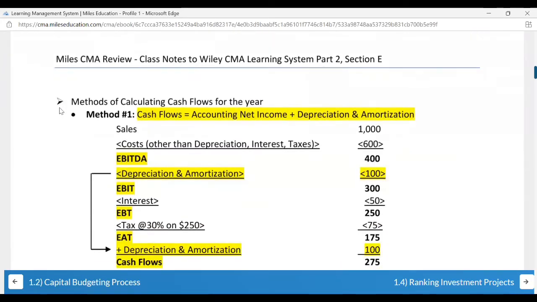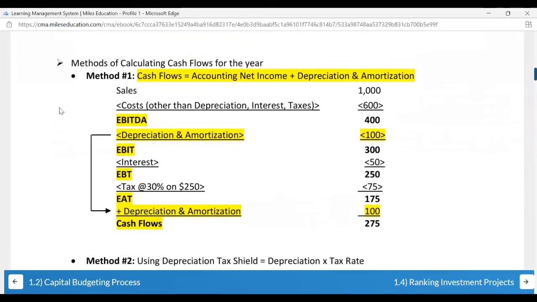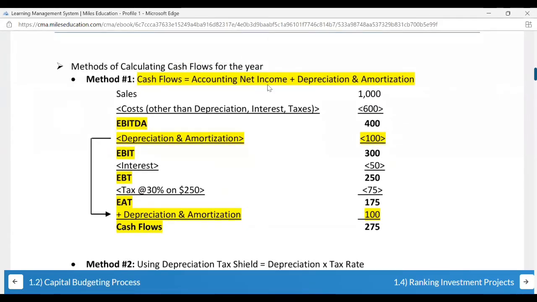So this is a summary. Before that, calculating cash flows for the year. Here we add back depreciation. People ask me what is the easiest method. The first method I would say is the best to go for, because there are fewer chances of errors. For taking cash flows for capital budgeting techniques, we do a normal calculation first: from sales, we subtract depreciation, interest, taxes.